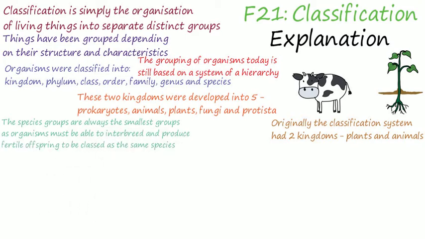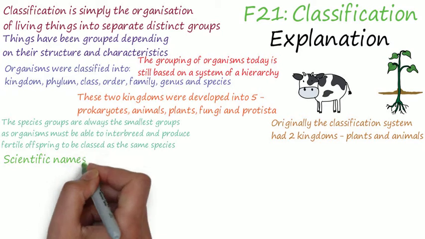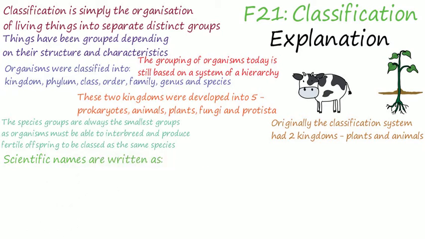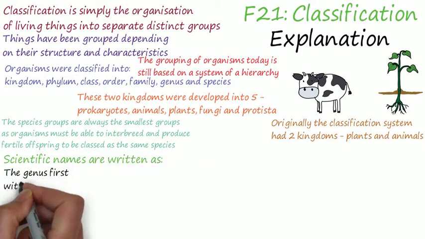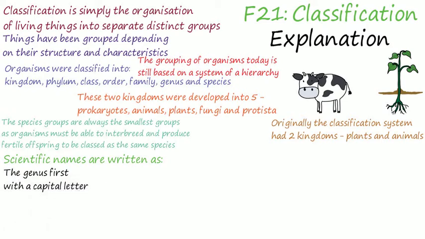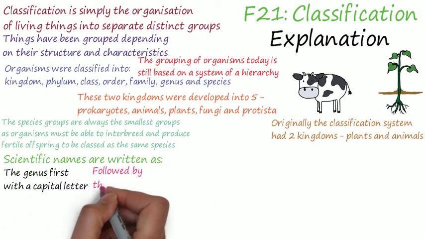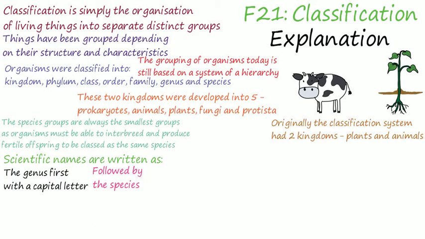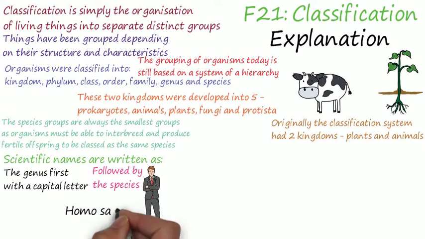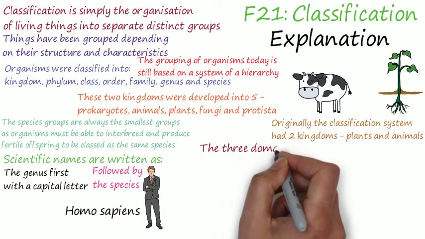Now let's have a look at species. The species groups are always the smallest groups, as organisms must be able to interbreed and produce fertile offspring to be classed as the same species. This system allows scientific names for organisms to be used, and this avoids confusion amongst scientists. Scientific names are written as the genus first with a capital letter, followed by the species, and then underlined if written, or in italics if typed. The scientific name for humans is Homo sapiens.